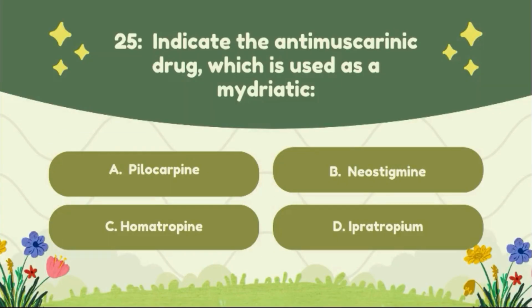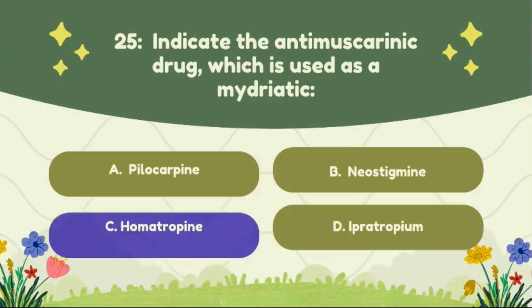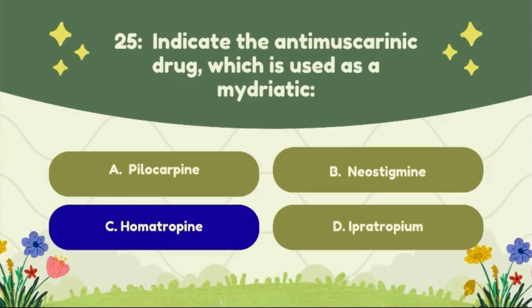Question number 25. Indicate the antimuscarinic drug which is used as a mydriatic agent. Option A, pilocarpine. Option B, neostigmine. Option C, homatropine. Option D, ipratropium. The correct answer of this question is option C, homatropine.